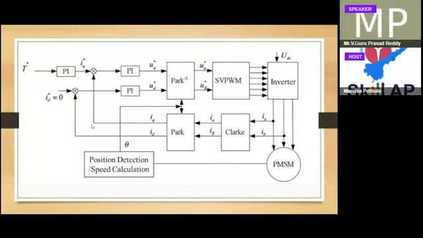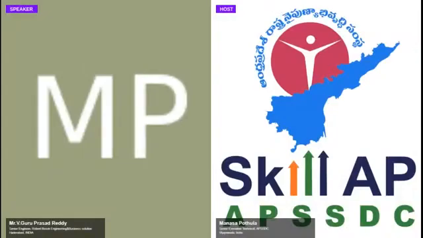We can set some current here, and this current will be compared with the actual current, and an error will be decided based on the PI controller. It will try to set some voltage. That voltage can be converted into time-varying voltages, which can generate PWM pulses. These PWM pulses can drive the inverter. Here this is the DC link voltage, which is coming from the battery.